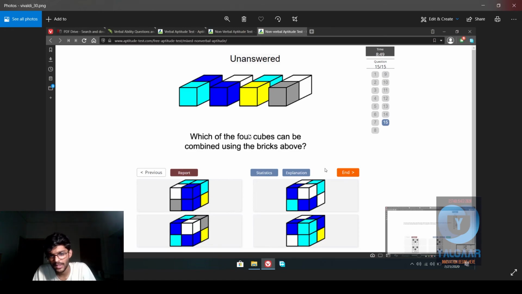Which of the four cubes can be combined using the bricks above? So let's look at this objectively. Okay, which of the four cubes can be combined using the bricks above means that basically if you took one of these cubes and you took these and you combined them to form these, so which of it is possible? Let's check. So first of all, we have to combine them in, I am assuming, the same orientation or something like that.